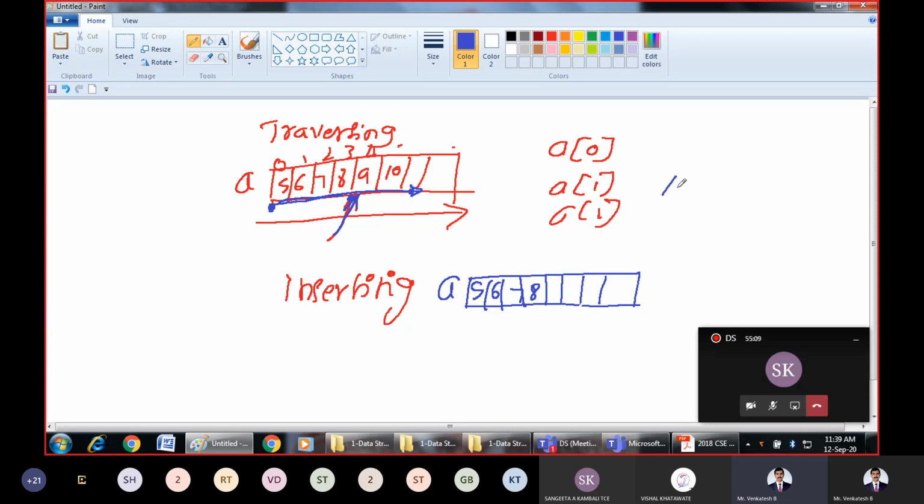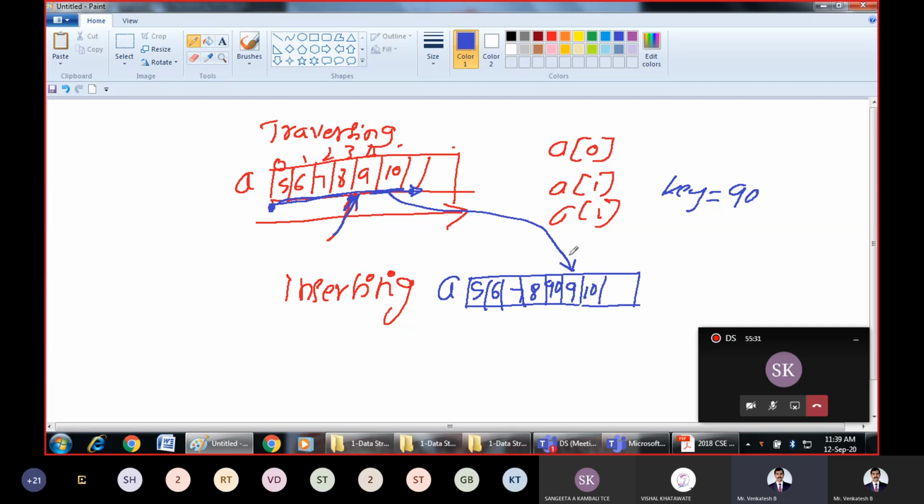Say a key element of 90 you want to insert. That 90 will get inserted here, and the remaining elements, 9 and 10, will be shifted to the right.